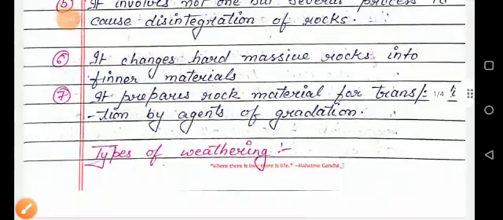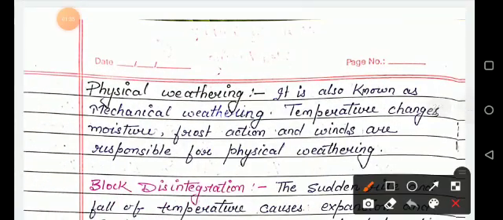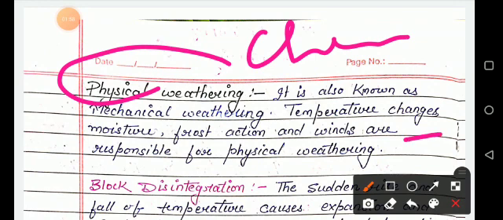Now, how many types of weathering? There are three types of weathering. The first one is your physical weathering. Second is your chemical weathering, and the third one is your biological weathering. So what is physical weathering? Physical weathering is known as mechanical weathering. Temperature changes, moisture, frost action and winds are responsible for physical weathering. Here three types of disintegration are formed.